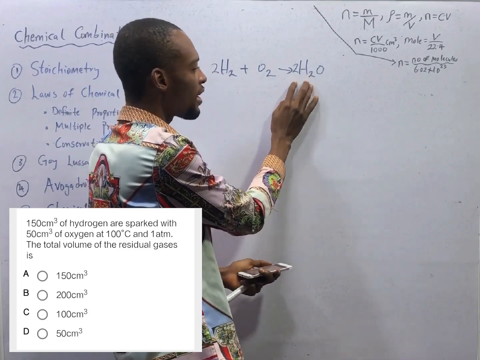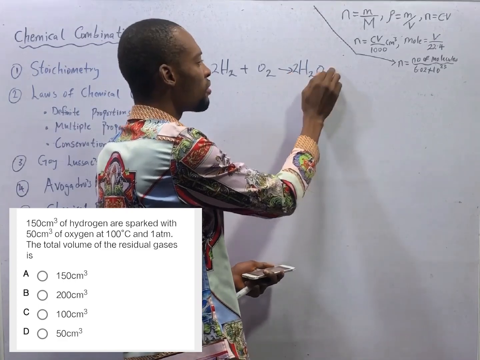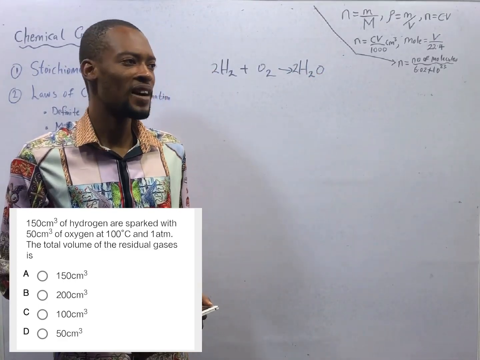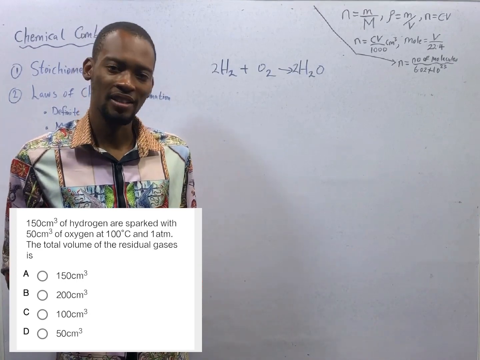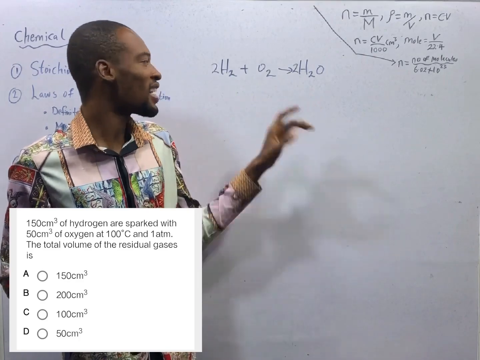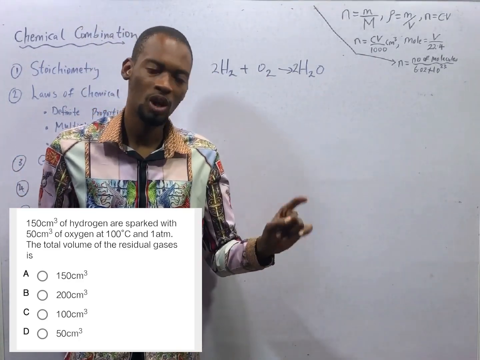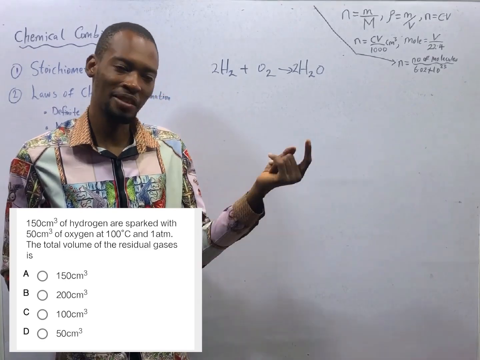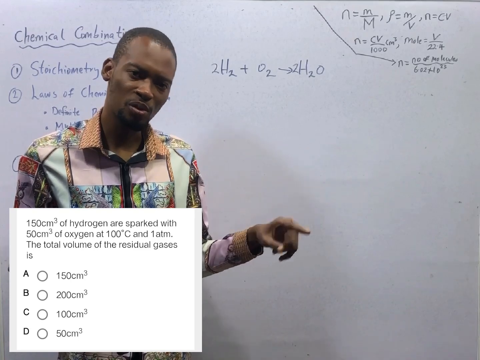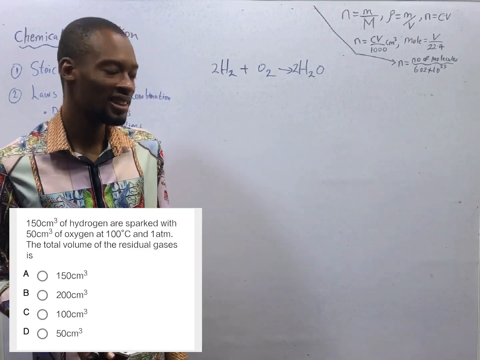4 hydrogen, 4 hydrogen, 2 times 2. 2 oxygen, 2 times 2, 2 oxygen. So we balance the equation. You've added another thing to your dictionary. When you balance hydrogen and oxygen, you get 2H2 plus O2 to give you 2H2O. Then carbon monoxide and oxygen, you get 2CO plus O2 to give you 2CO2. That should be something like that.